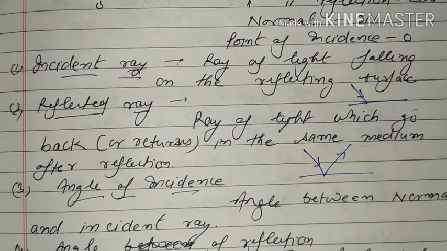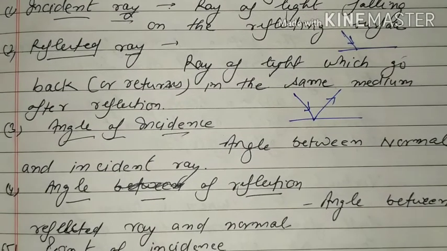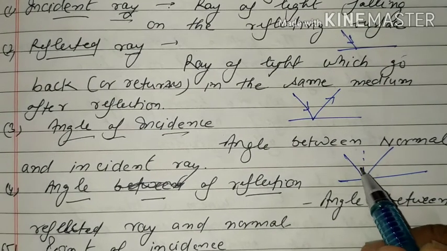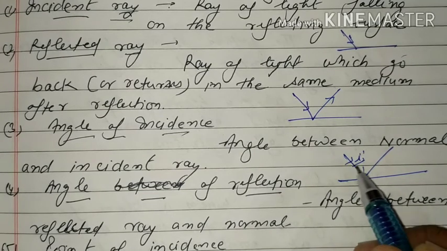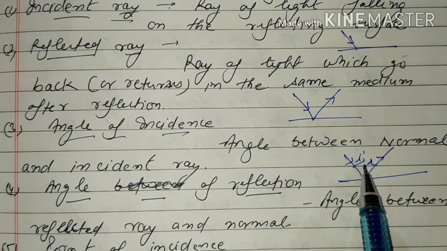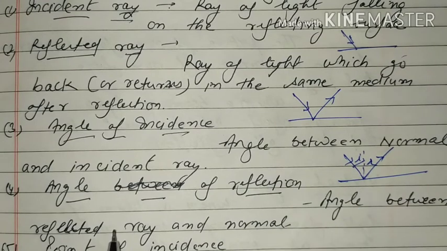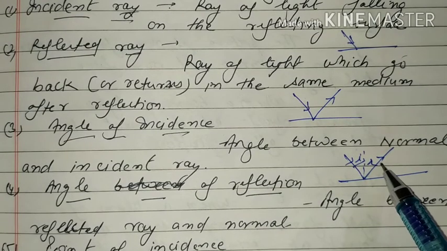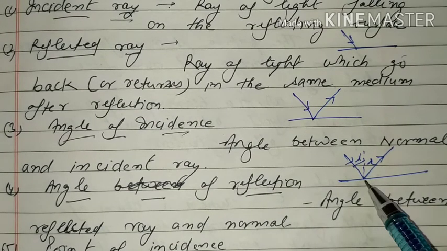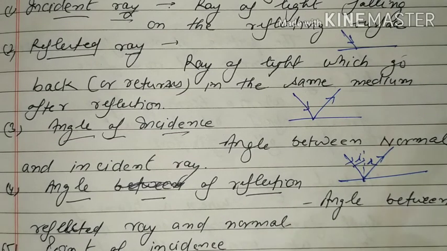Now angle of incidence: the angle between the incident ray and the normal. Here I draw the diagram again, that is angle I. Incident ray, reflected ray, angle between incident ray and normal. Okay, now angle of reflection: the angle between the reflected ray and normal, that is called R, angle of reflection. Now point of incidence: the point where the incident ray falls is called the point of incidence.